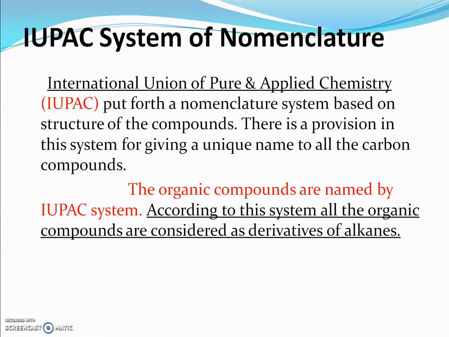The main feature of this system is that organic compounds are considered as derivatives of alkanes, meaning it is considered that all the organic compounds are derived from the alkanes. That's why alkanes are supposed to be the parent of all organic compounds.